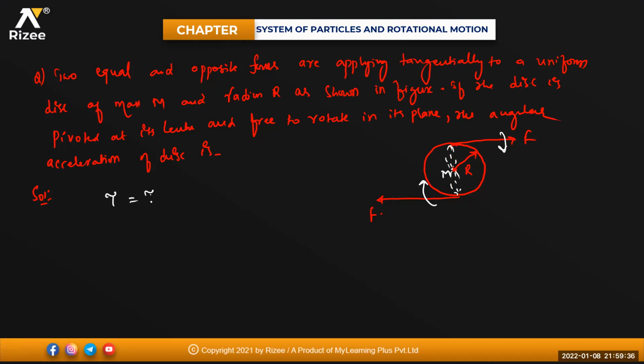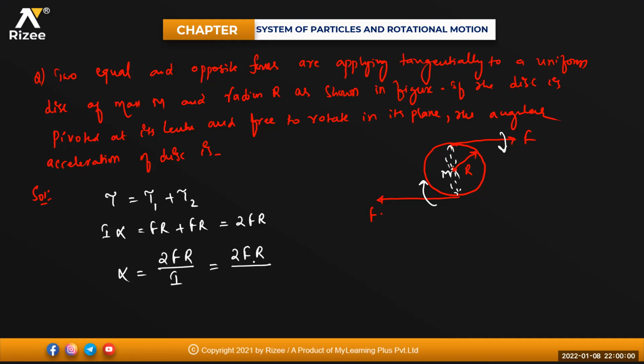So tau is equal to tau 1 plus tau 2. It is force into perpendicular distance plus force into perpendicular distance, that is 2 times F into R. Tau will be equal to how much, beta? I into alpha, isn't it? So alpha will be equal to 2 into F into R divided by I. The moment of inertia of the disk is M into R square divided by 2.